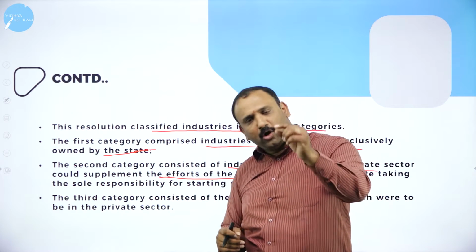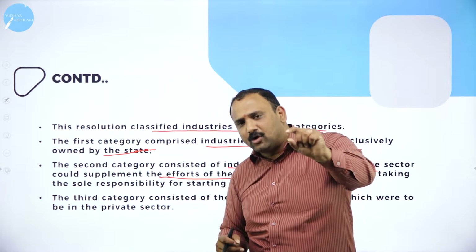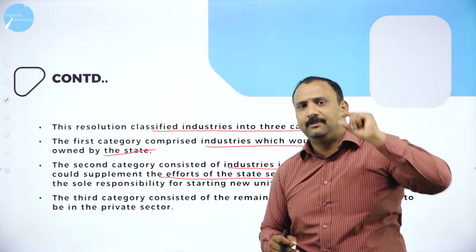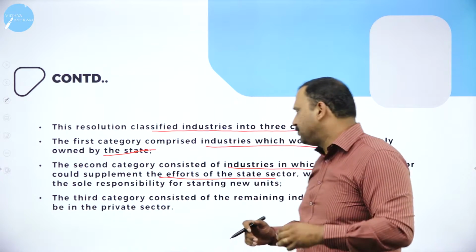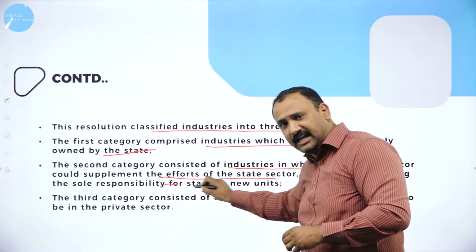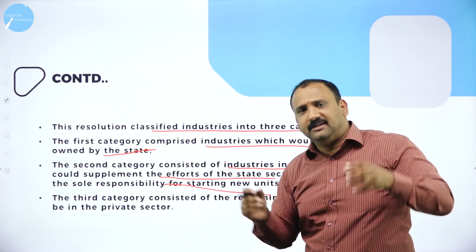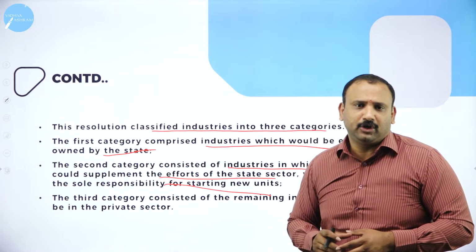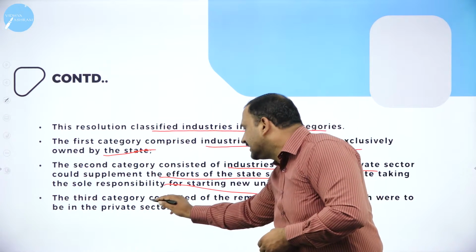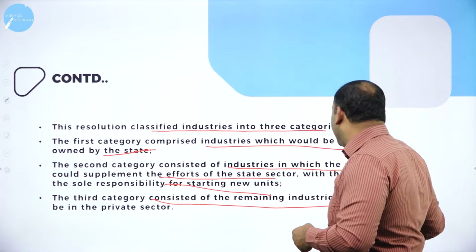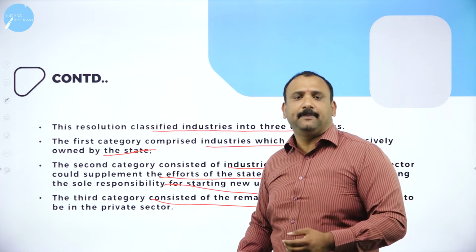They also helped in economic development and employment, and they were given the opportunity to start new units and keep growing. The third category consists of the remaining industries in the private sector.